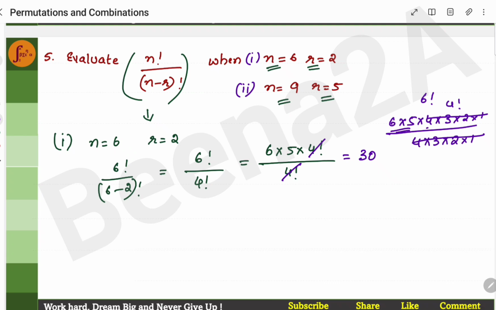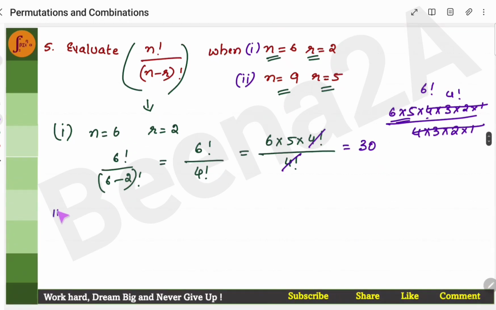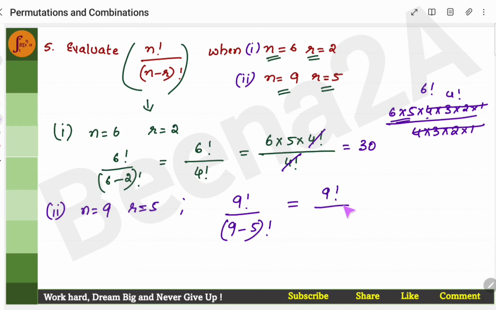So the answer is 30 here. Now we look at the second problem, when n is equal to 9 and r is equal to 5. So we'll substitute: 9 factorial by 9 minus 5 factorial. This will be n factorial, 9 factorial, by 9 minus 5, which is 4 factorial.